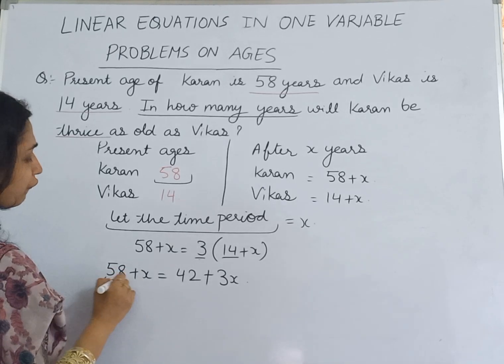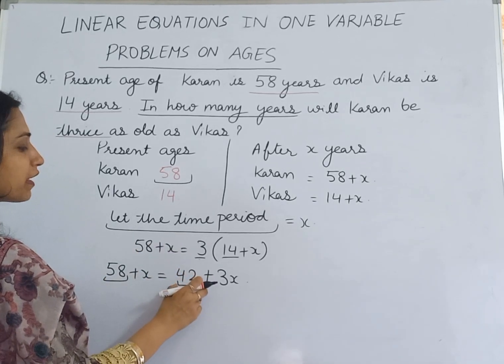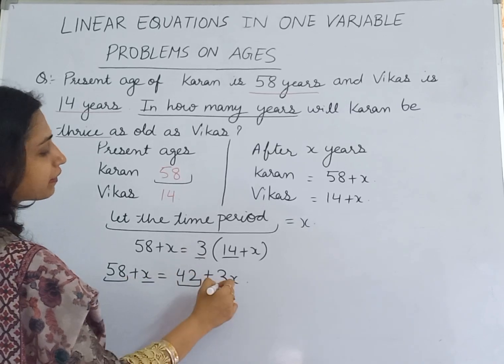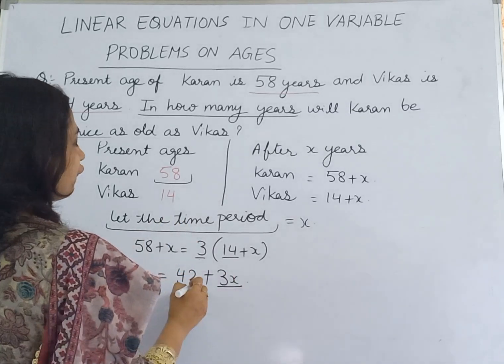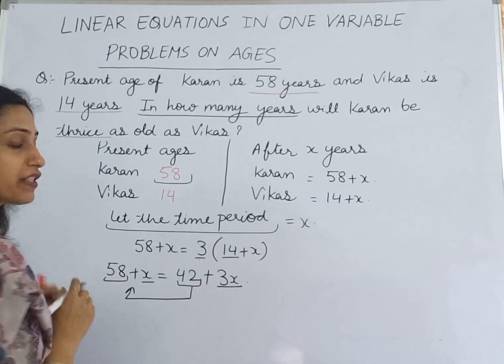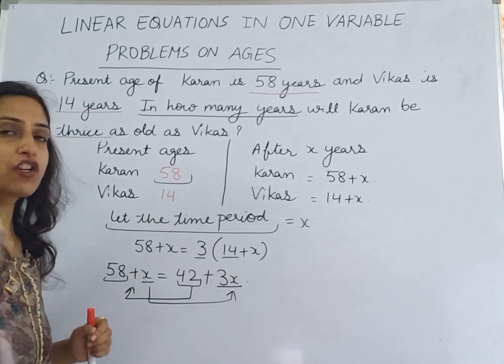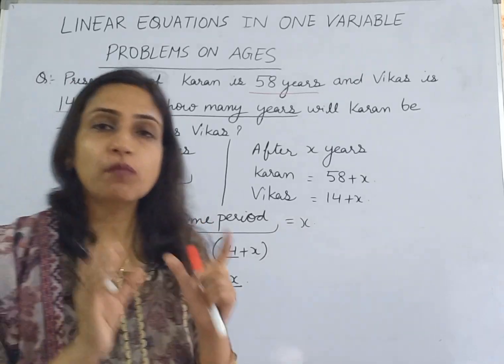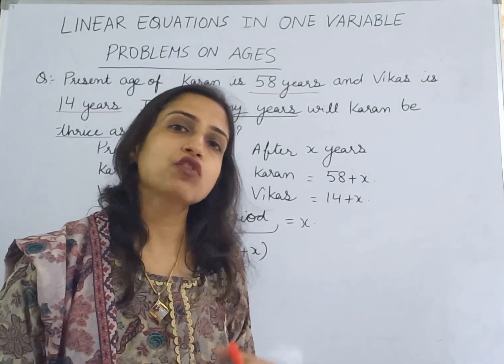Now, 58 is a constant term and 42 is also a constant term, and X and 3X are the variable terms. So we will shift 42 to the left hand side of the equation and X to the right hand side. That means we will group the variable terms on one side and the constant terms on the other side of the equation.